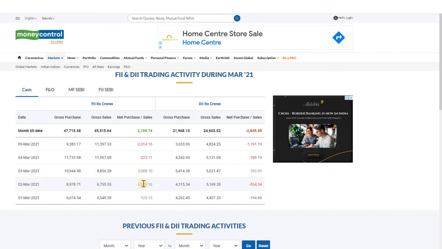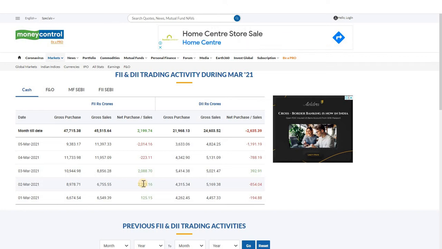If FIIs and DIIs are in opposite directions, then the combined buying or selling will decide the market movement on that day. When anyone's net selling is more than the other's net buying, the market will fall. If anyone's net buying is more compared to the other's net selling, the market will increase.